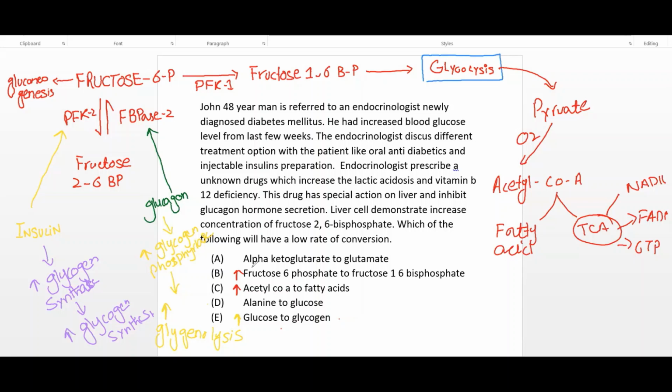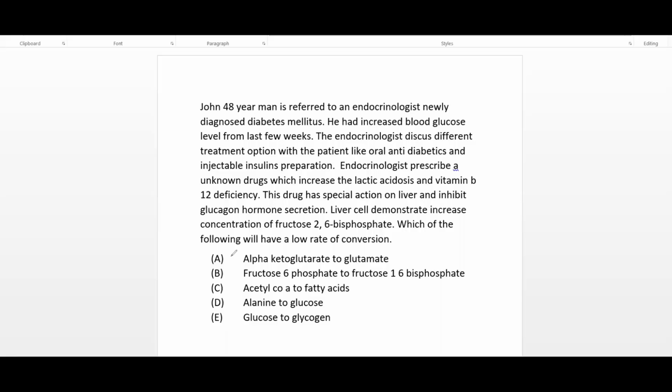Another reaction is alpha ketoglutarate to glutamate. This is basically a transamination reaction. This transamination reaction takes place in the liver where alpha ketoglutarate is converted to glutamate.